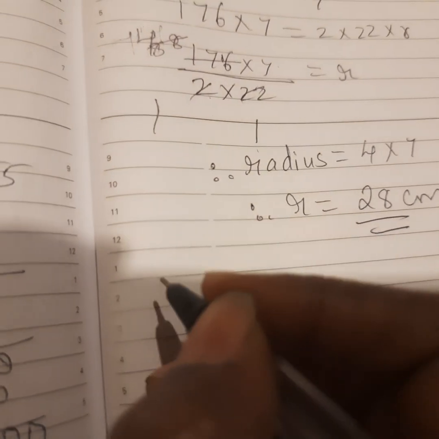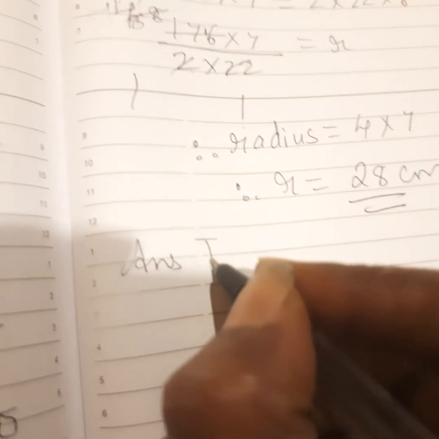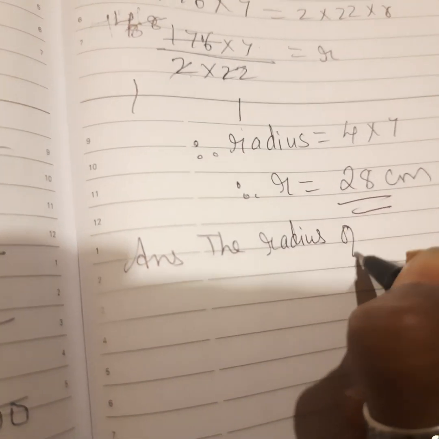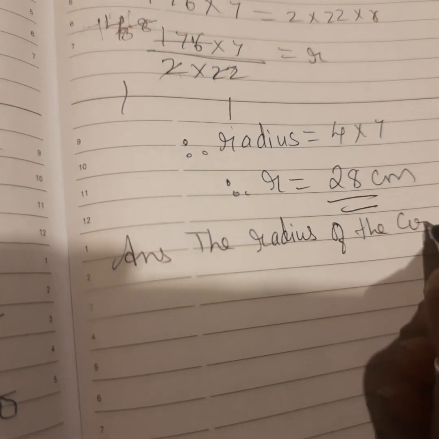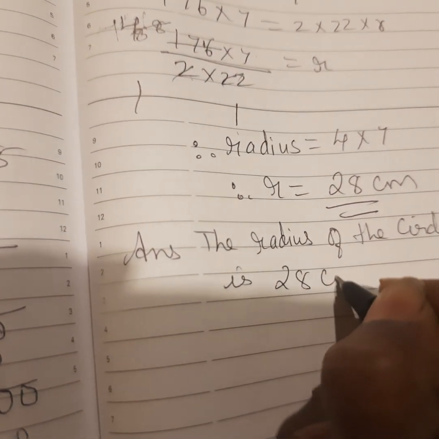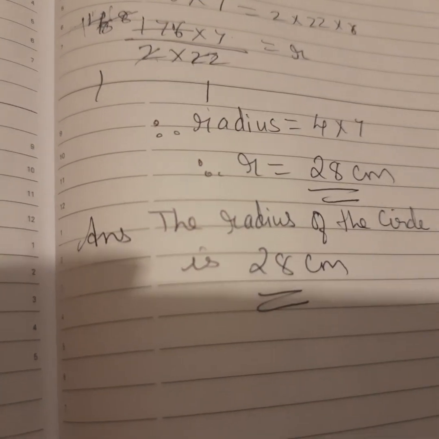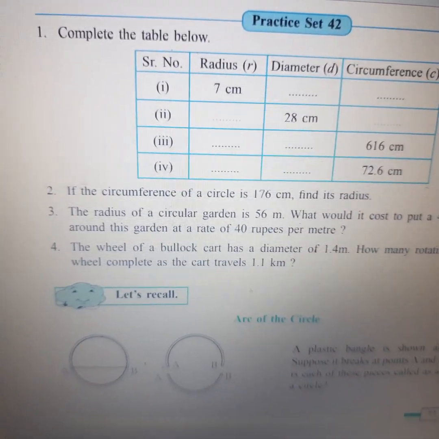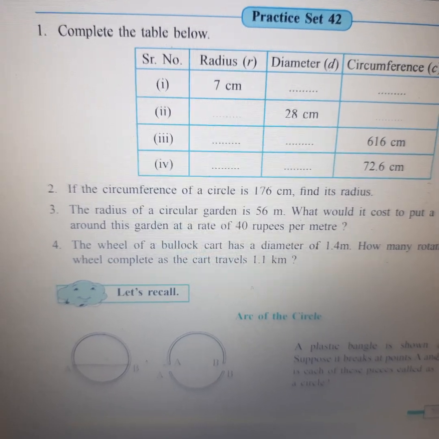So final answer, since it's a word problem, we'll write down the radius of the circle is 28 centimeter. Now the third sum children, the radius of a circular garden is 56 meter.